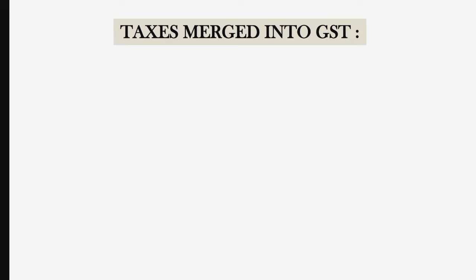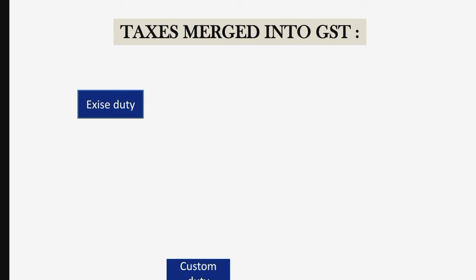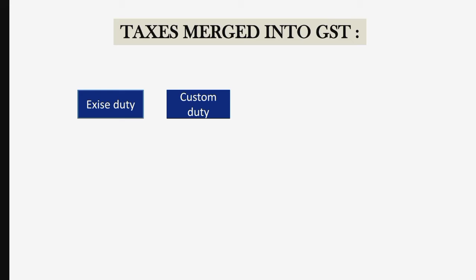The GST has replaced many indirect taxes levied by central and state government. So here we'll be studying first about central level taxes that have merged into GST. So first is excise duty. Excise duty is levied on the manufacture of goods and is levied at the same time of removal of goods. So while GST will be levied on the supply of goods and services, in GST, excise duty's place has been taken by central GST.